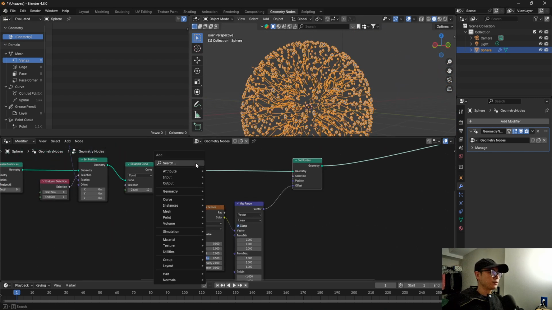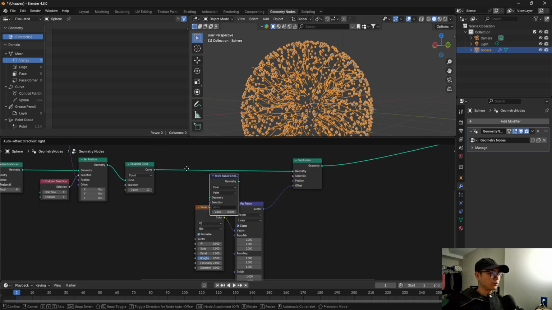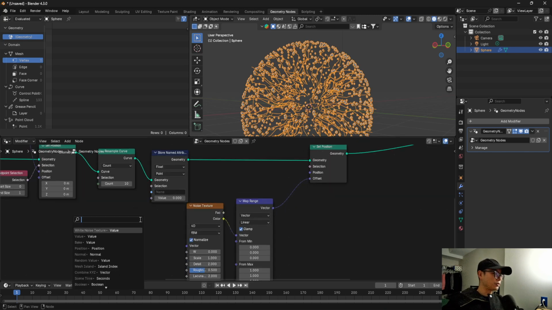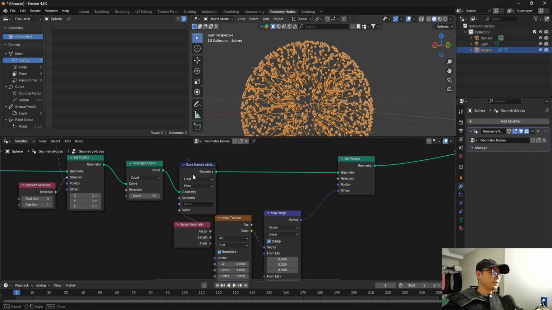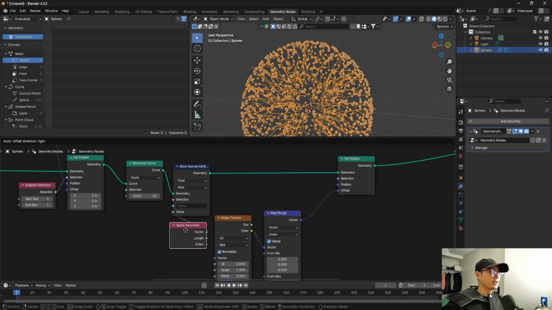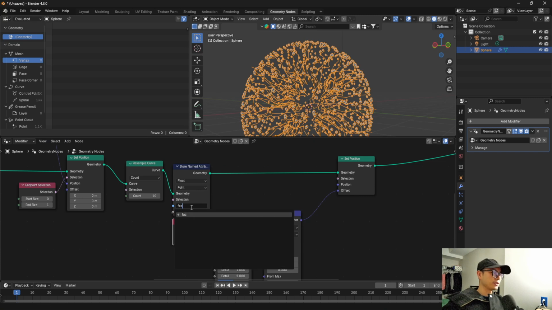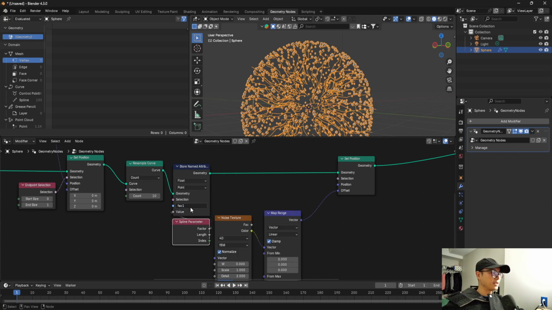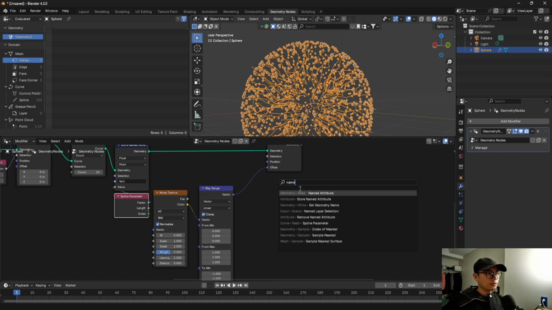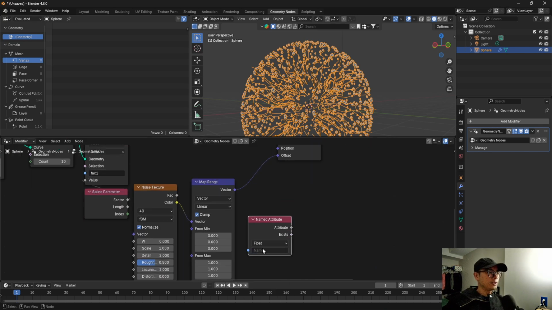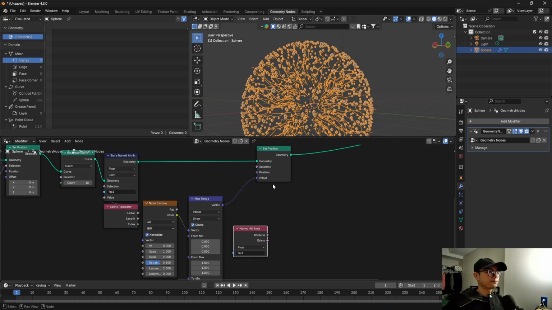Here I will use the store named attribute. We will store an attribute called factor. Why do I store the named attribute? Because we will use it later, so I need to store it. So I will name it factor1. Then I will use it here, factor1.